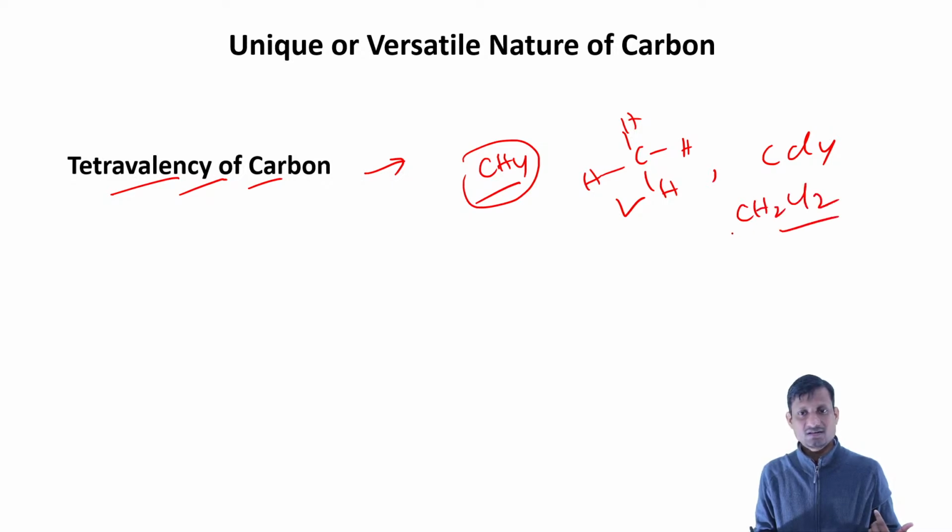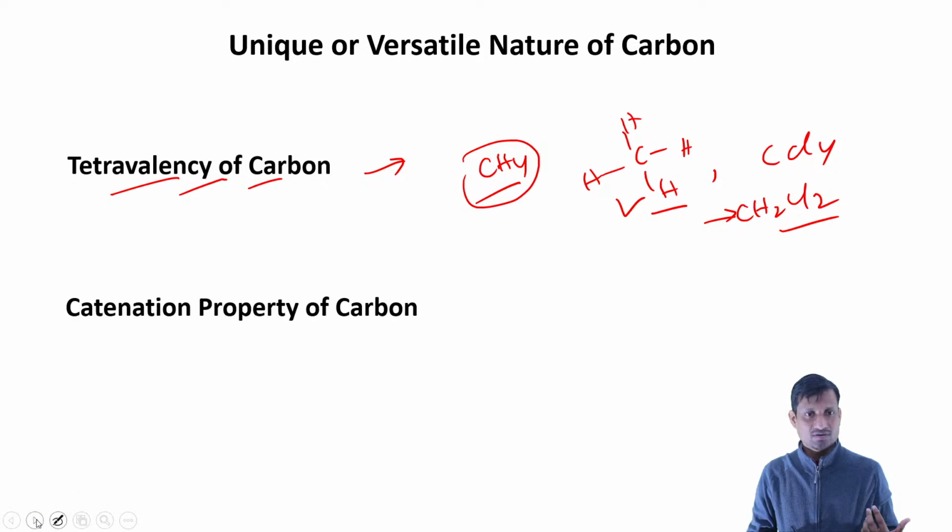So basically these are the four different elements that can combine with the carbon atom. That is why it is called tetravalency. So it can adapt four other elements around the carbon.